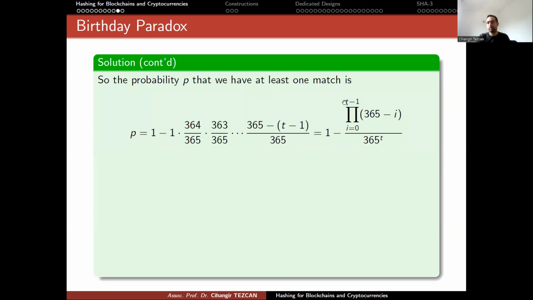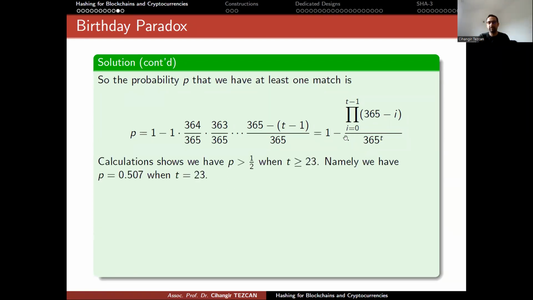You can just put t equals 1, 2, 3, and so on, and you can find that at some point this exceeds 1/2. But let me give you the solution. When you take t equals 23, the probability becomes 0.507. And if t increases, this increases in a really fast way.